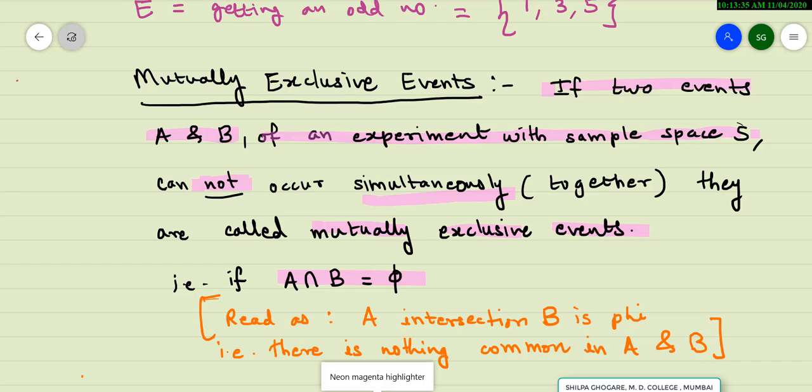Now how do you read this? You read it as, I am writing it over here, this ulta U, I call it as ulta U. ये जो sign है, ये sign है intersection की. So how do you read this particular statement? A intersection B is phi. Phi मतलब कौन होता है? Phi is same as empty set, मतलब कुछ भी नहीं. So it is, in other words, there is nothing common in A and B. In that situation, we call them as mutually exclusive events. दो events होते हैं इधर A और B. दो mutually exclusive है if they cannot occur together.